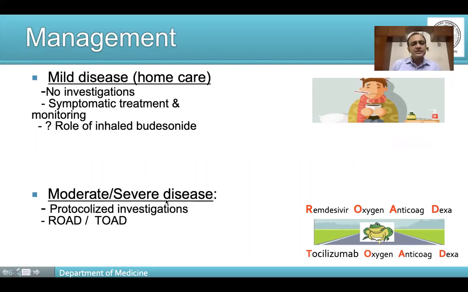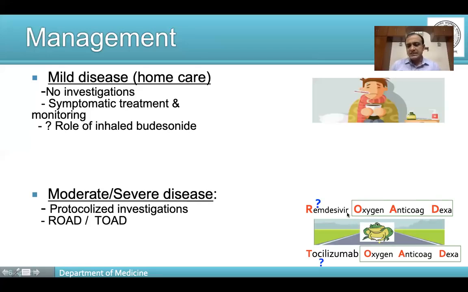For moderate and severe disease, as also patients of mild disease who have been admitted to a COVID hospital, they require some investigations. And moderate and severe disease also require some pharmacotherapy and other therapies. A childish mnemonic which is often used is that of ROAD or TOAD, where OAD stands for oxygen, anticoagulation, and dexamethasone.